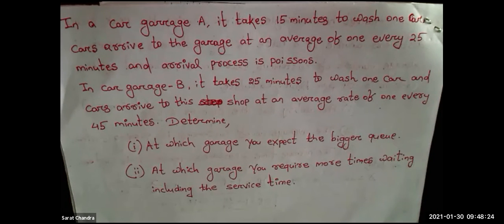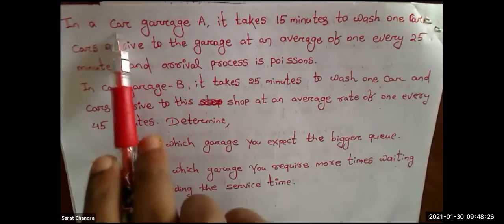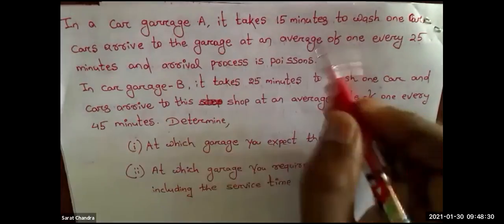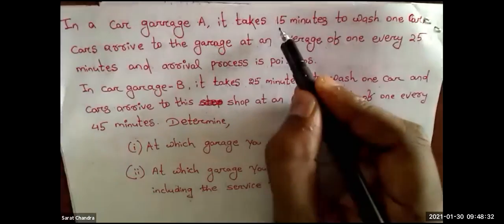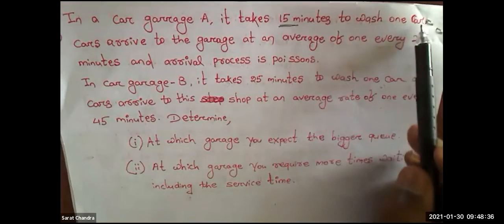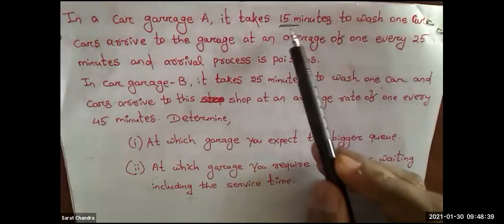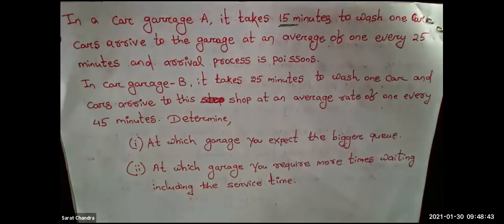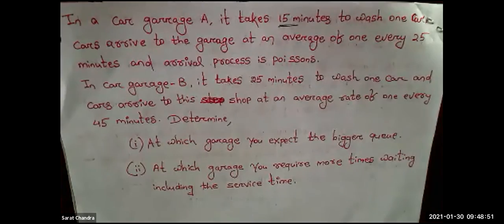Is it service rate or arrival rate? Yes, it is service rate. Correct. So this 15 minutes is service rate.